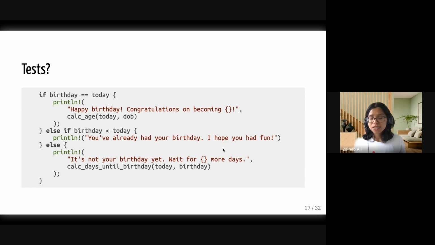However, not all of our code is actually testable. We do have this block here in which we are printing. And wouldn't it be great to be able to test the output of this if statement? We can't do that because println is side effecting, right? The actual main thing that this does is that it prints a message, and that's not something that we can actually observe in just the result.